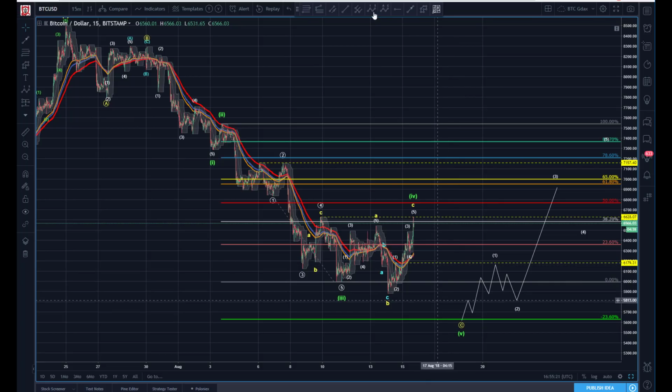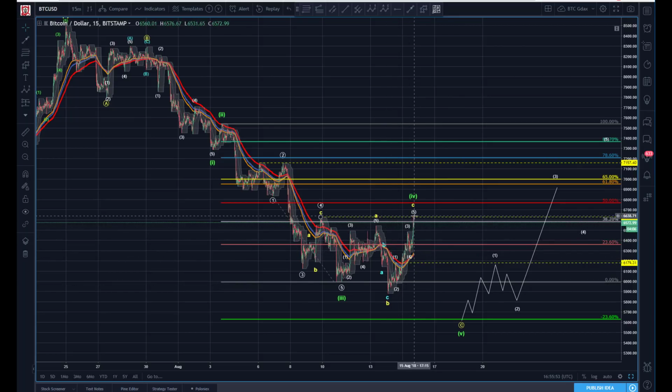Okay, so if we come down here, if we go A, B, and we come down in C, that would suggest that maybe this double top here, we're getting an unusual diagonal where we're having to wait. So this would be 1, 2, 3, 4 going down for 5. I think that is less likely given the subdivision, but again, I'm wrong all the time.